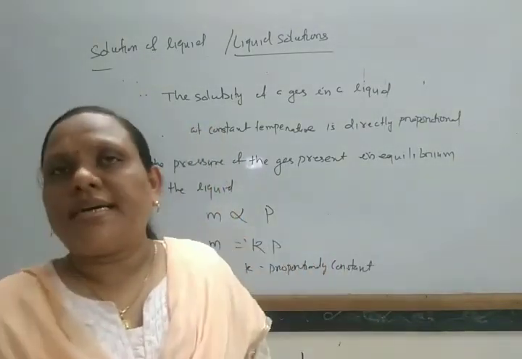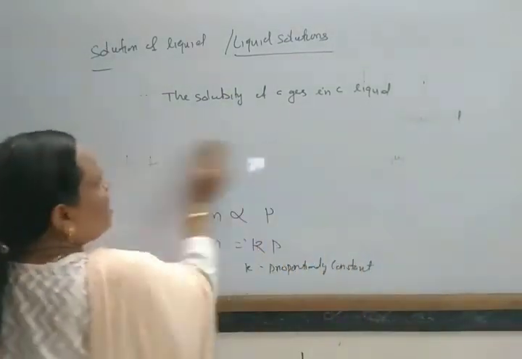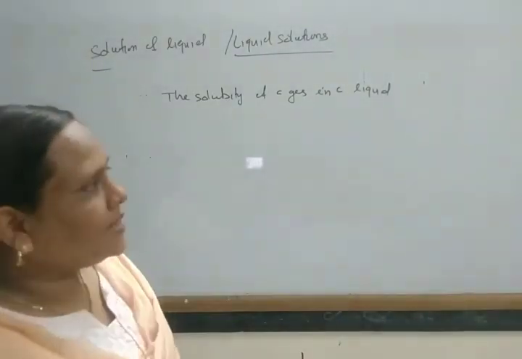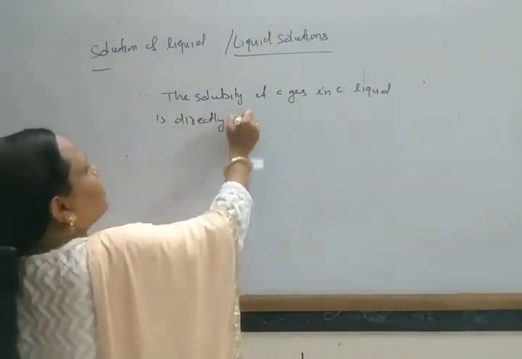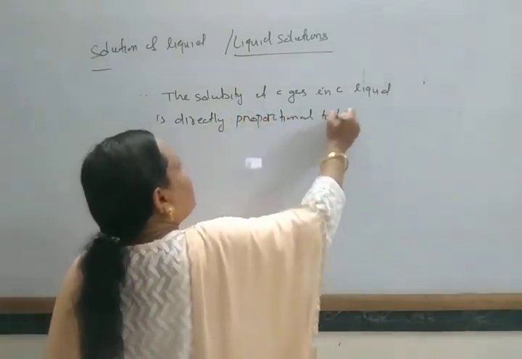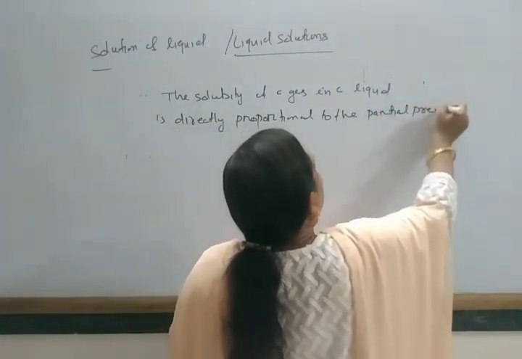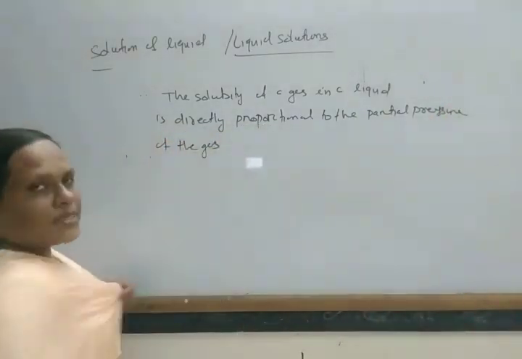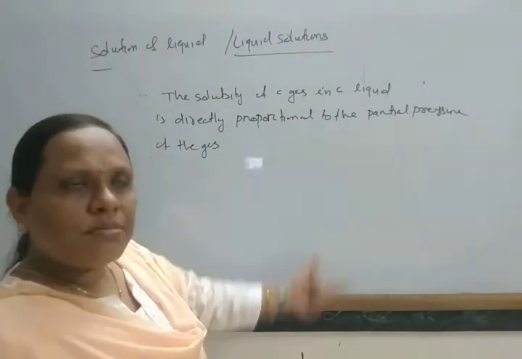Then Dalton postulates that, according to Dalton, the solubility of a gas from a mixture in a liquid is directly proportional to the partial pressure of the gas. If it has a higher partial pressure, then more amount it can dissolve. If it has lower partial pressure, then less amount it can dissolve.